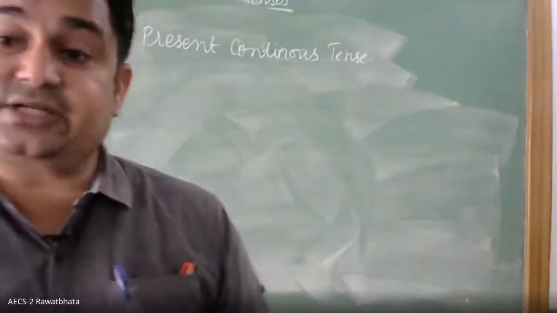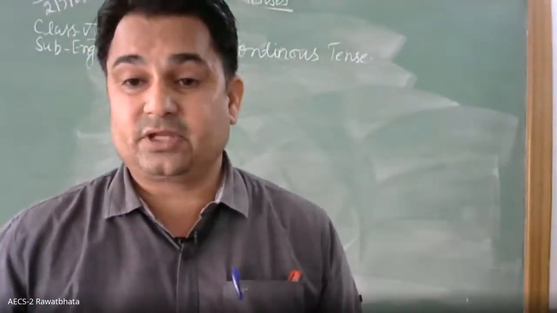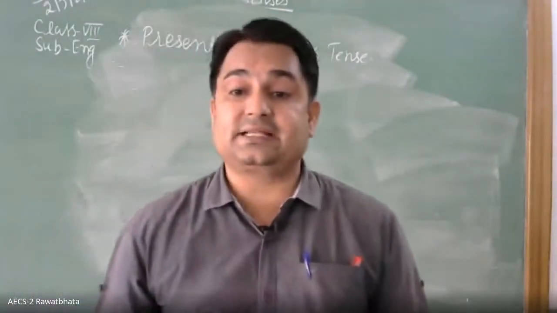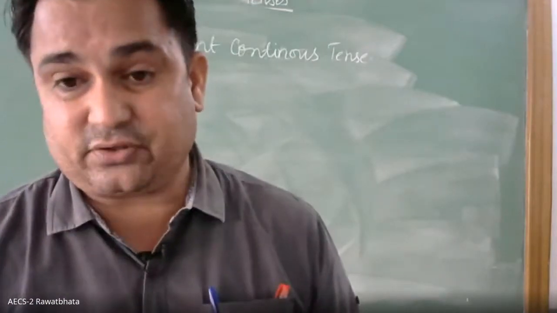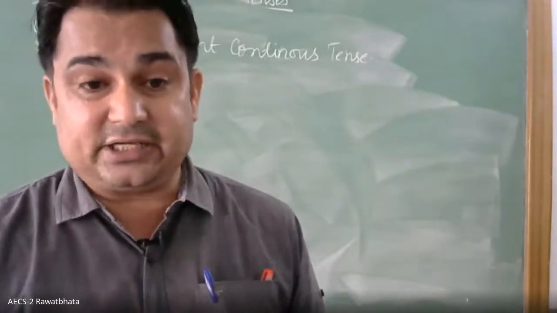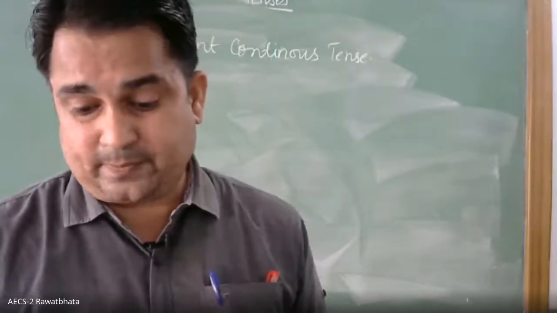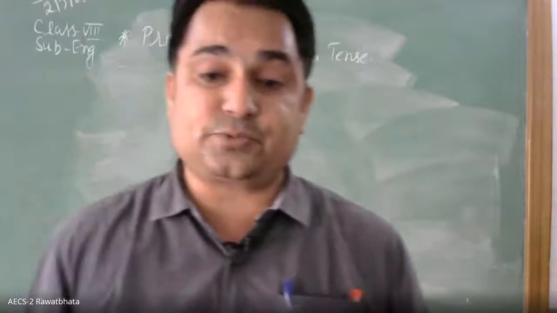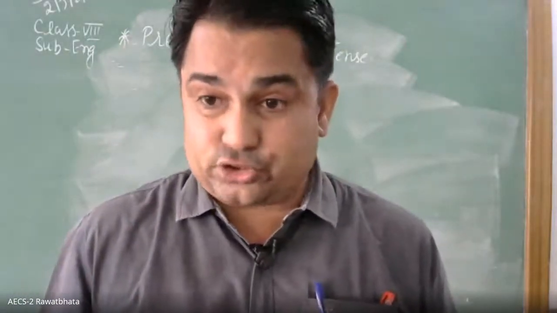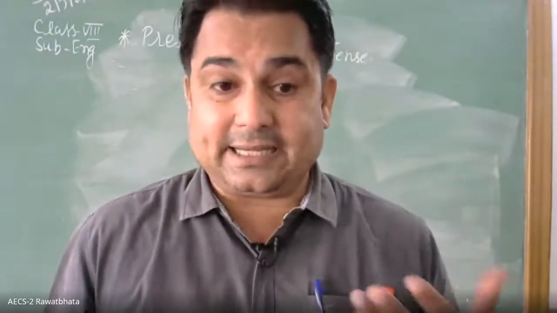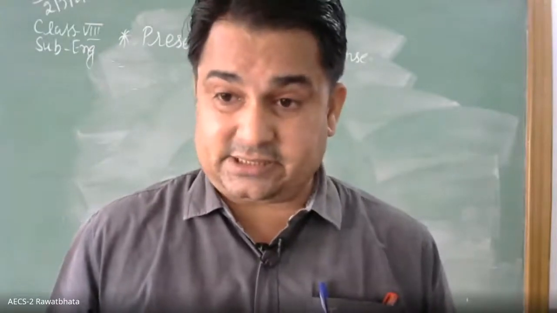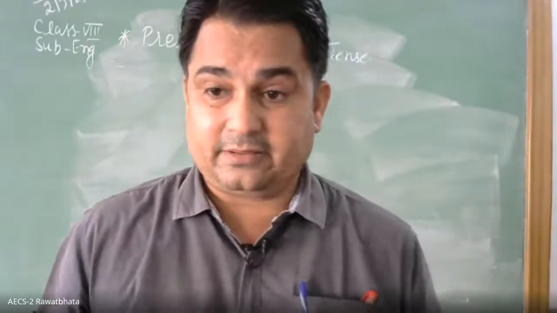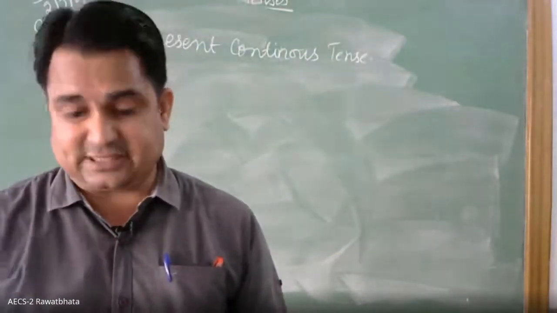Present continuous tense is used to speak about the things which are taking place at the present moment. Okay, for what is it used? It is used to express an action going on at the time of speaking. For that action it is used.